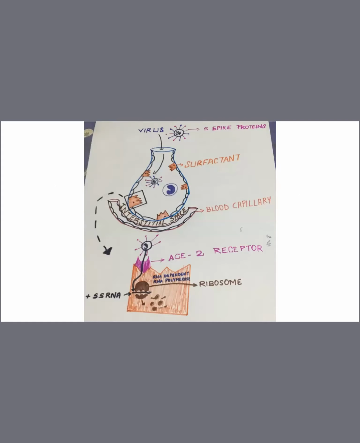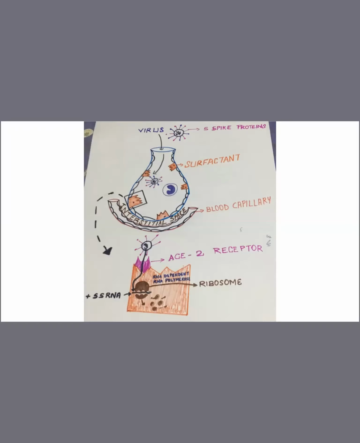The virus molecule with S-spike proteins enters into the alveoli, and in the alveoli you can see the surfactant producing cell, given in orange color. Below the alveoli there is the interstitial space written in brown sketch, and below that there is one tube-like structure, the blood capillary.